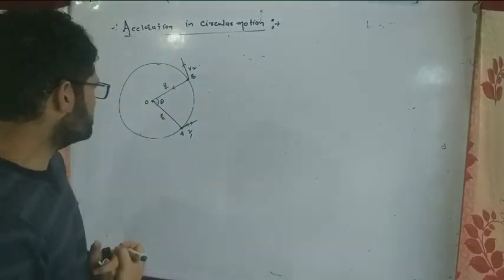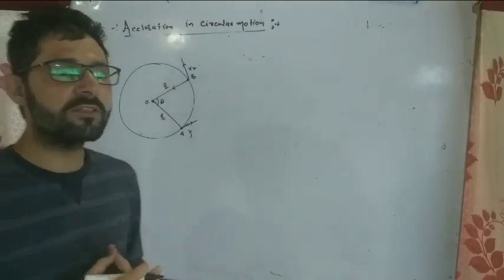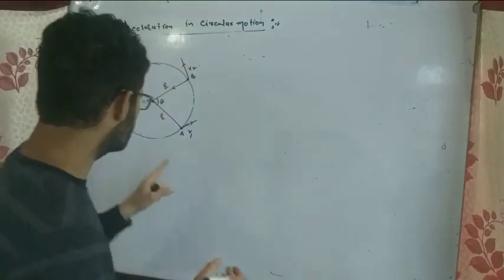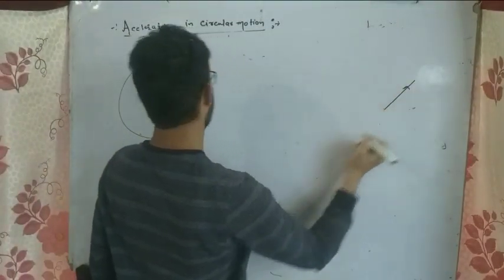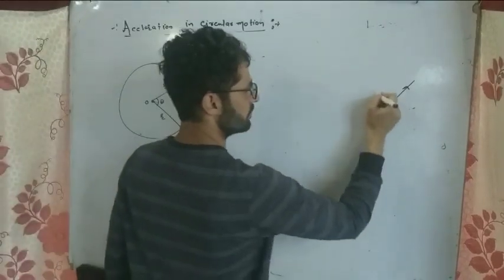Now there is a theorem. We can draw these velocities. This is velocity v1 and this is velocity v2.